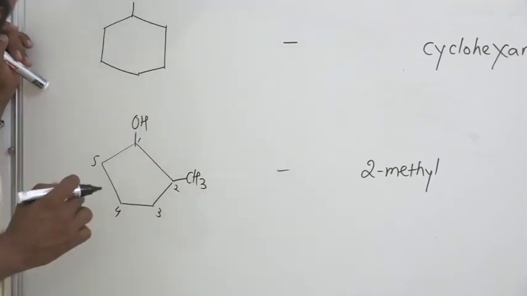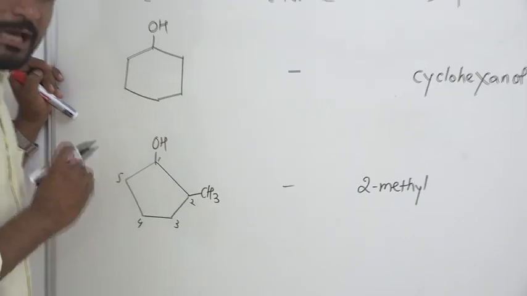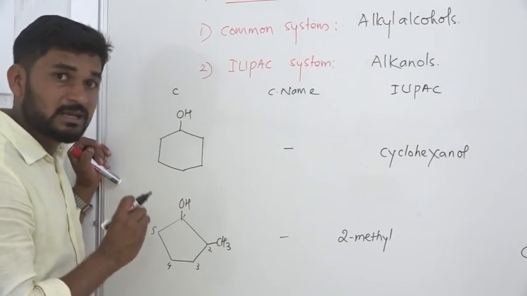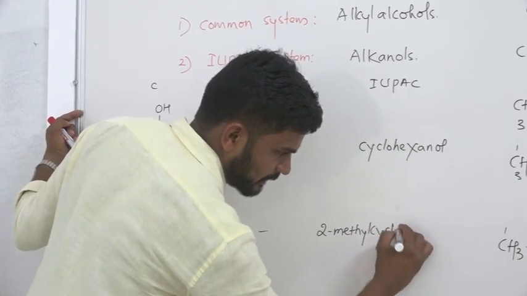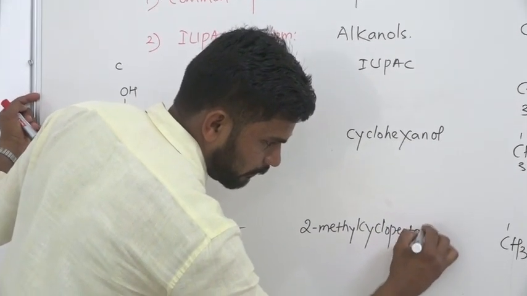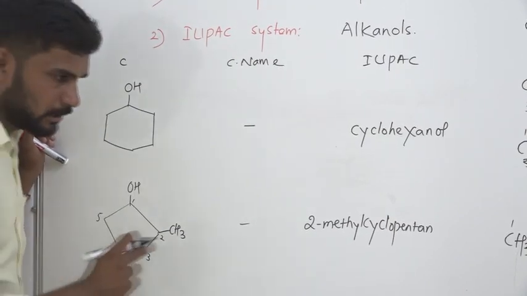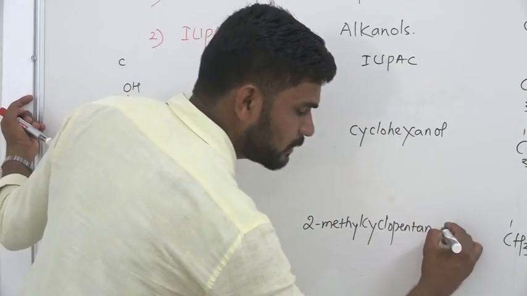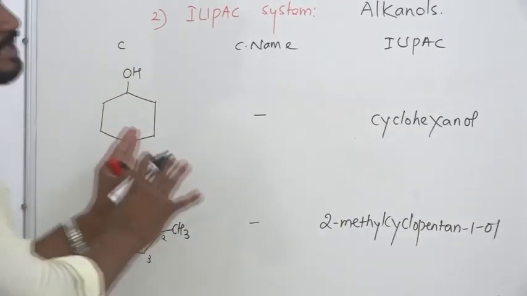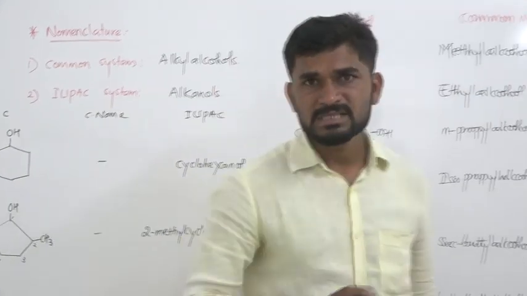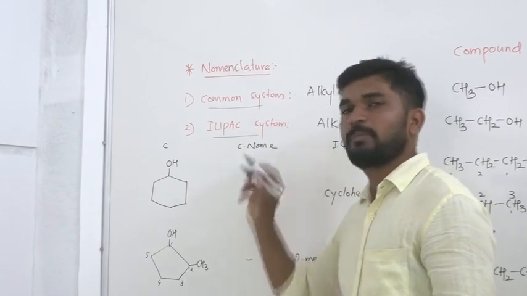And you have to give the root word. For the root word you go for the ring. The ring is made by how many carbon atoms? 5 carbon atoms, which means it is a cyclopentane ring. We have to write that. Cyclopentane. And the OH group is present on the first carbon atom: 2-methylcyclopentan-1-ol. So this is the IUPAC name of this compound. These are some simple examples for naming in the common system as well as the IUPAC system.